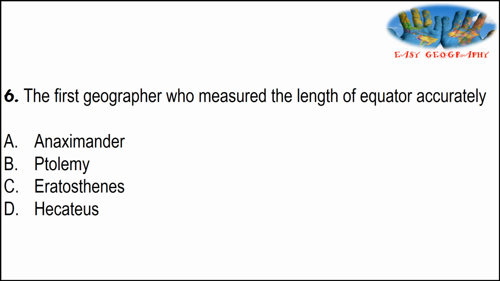Next question. The first geographer who measured the length of the equator accurately. Options: Anaximander, Ptolemy, Eratosthenes, Hecataeus. Answer: Eratosthenes.